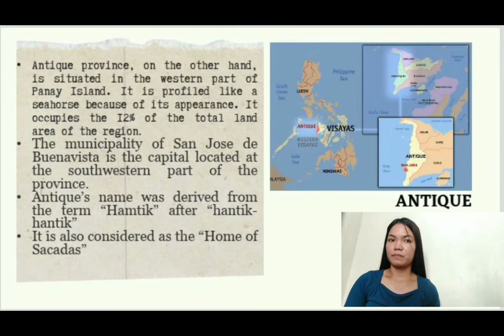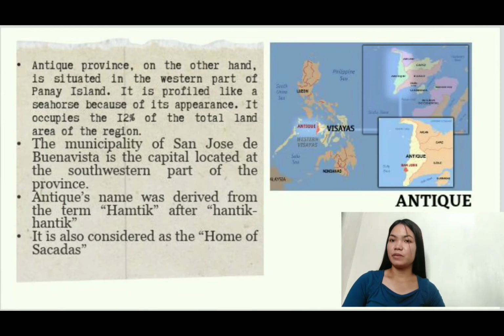Second is Antique. Antique province, on the other hand, is situated in the western part of Panay Island. It is profiled like a seahorse because of its appearance. It occupies 12% of the total land area of the region.